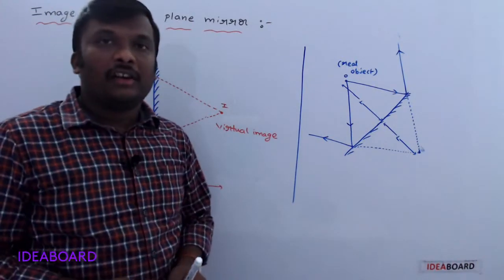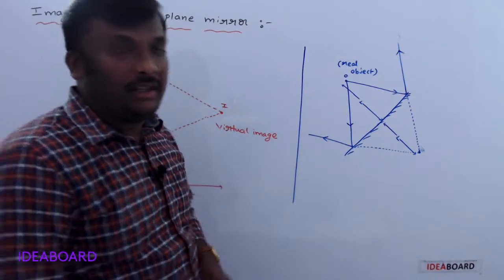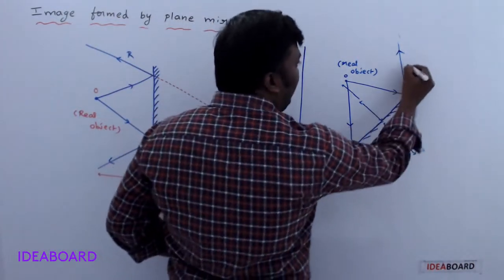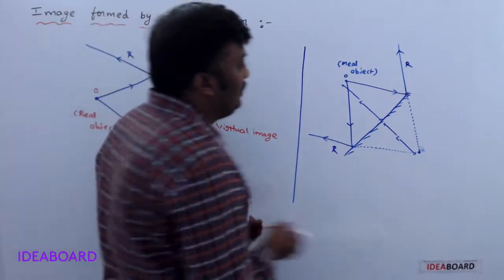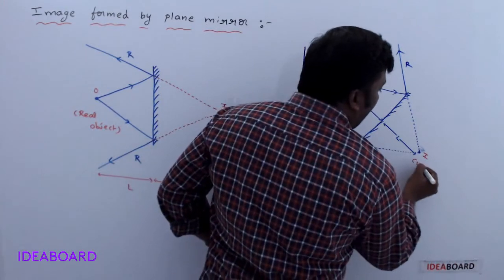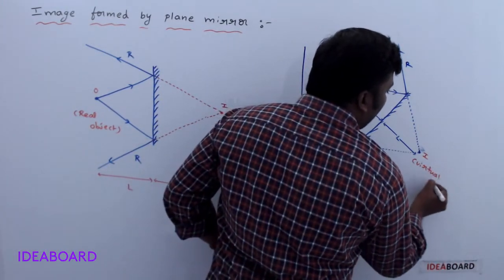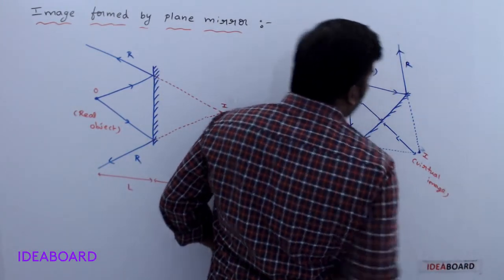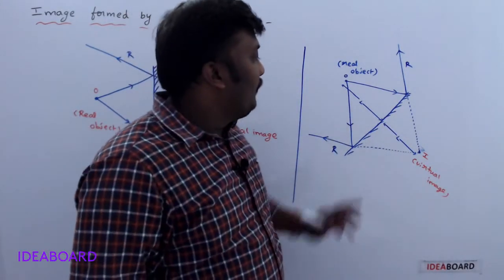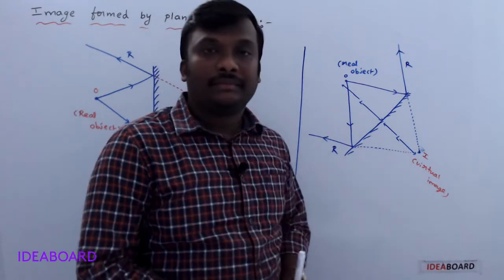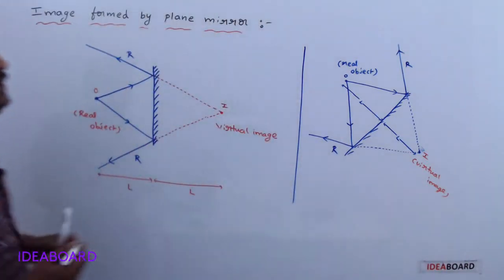To draw the ray diagram, this is the best way. So this is one reflected ray, and this is another reflected ray. So here, this is the virtual image. For a real object, we get the virtual image at a distance of L behind the mirror. Please note it down.